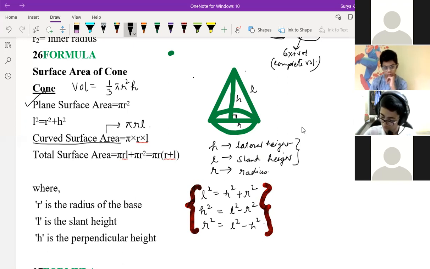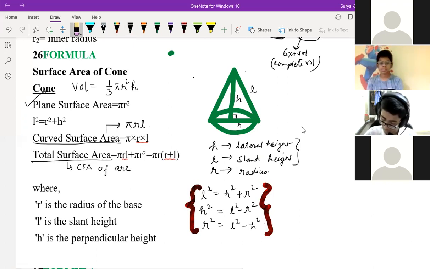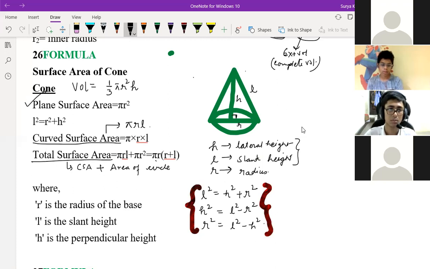And total surface area you already know. That is CSA plus area of circle. So we know here pi RL plus pi R square, correct?